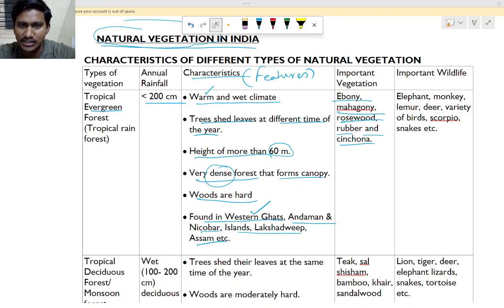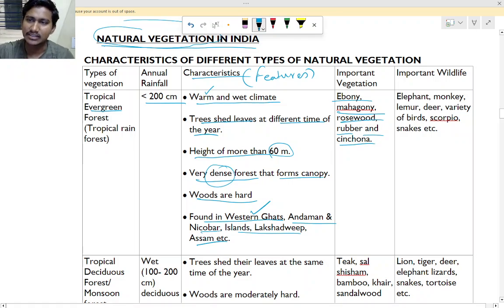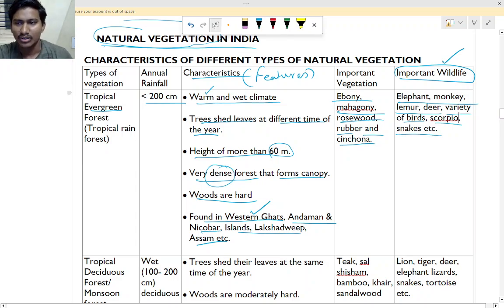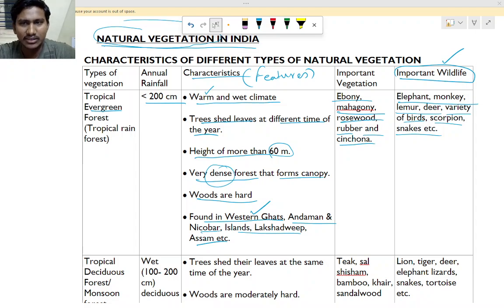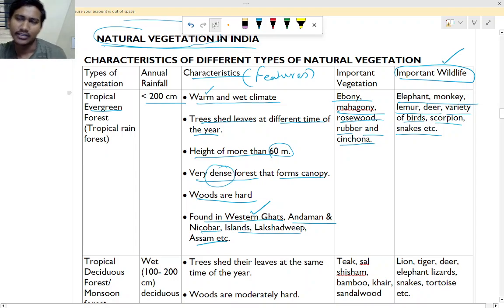Next is important wildlife, which means the animals that will be in that forest region. Elephant, monkeys, lemur, deer, a variety of birds, scorpions, snakes, etc. Tigers may not be there, but in the Western Ghats they are there. Tigers, and also in Gujarat, cheetah. Those are there in the Western Ghats.